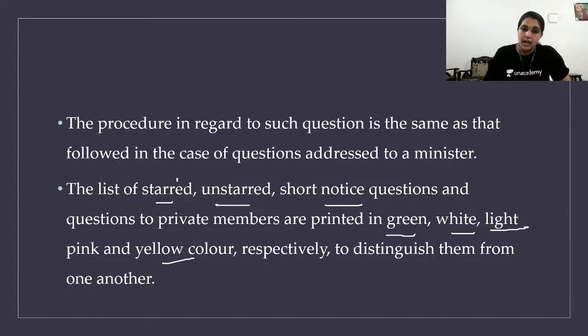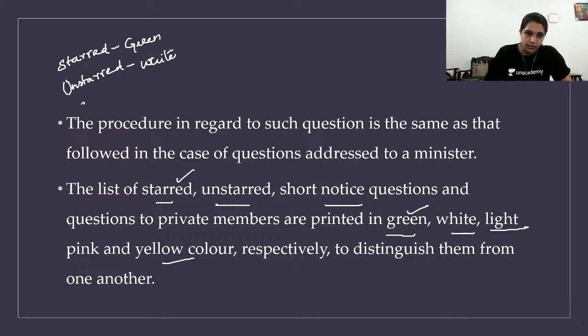So starred, I'm writing it here. Starred, it is printed in green. Unstarred, it's printed in white.